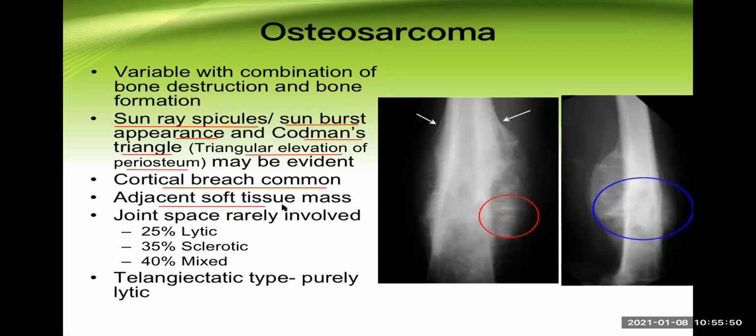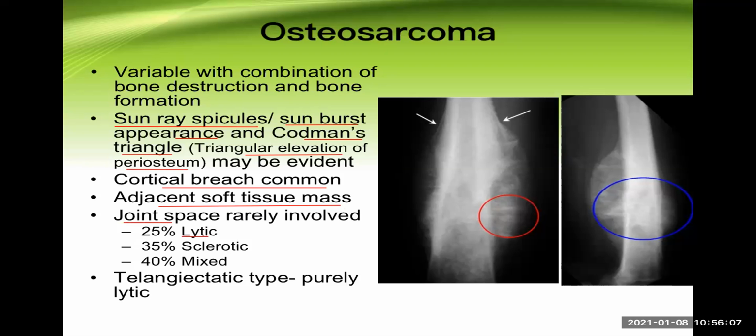Adjacent soft tissue mass may be seen. Because of the destruction of the periosteum, the tumor may extend into the nearby soft tissue. Sometimes the joint is also invaded.